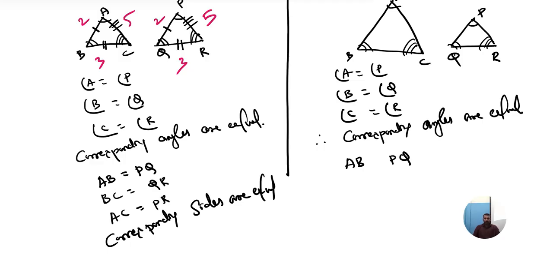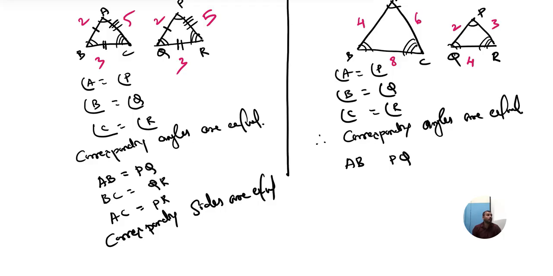Now coming back to this concept. Let me say this is 2 centimeter, then this is 4 centimeter. Let me say this is 3 centimeter, this is 6 centimeter. Let me say this is 4 centimeter, this is 8 centimeter.